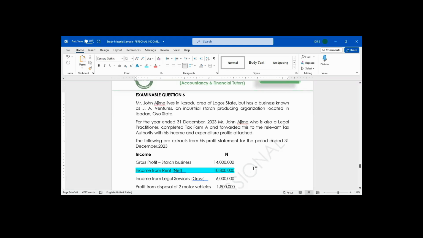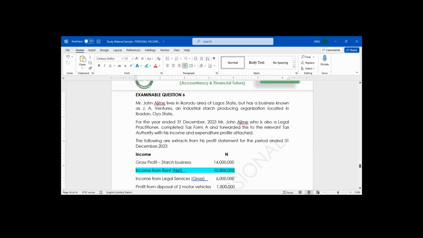That means the gross of the rent is 100% and the net is 90%. That means this 10.8 million is 90%.